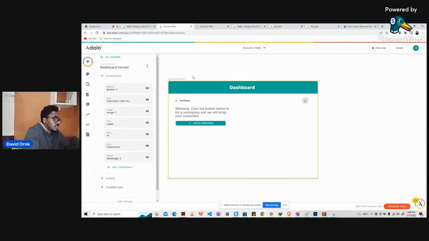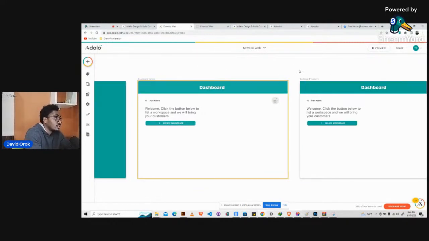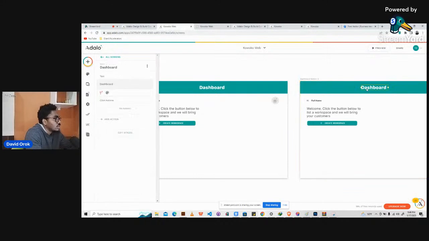Can I just duplicate this screen? Control C, Control V. Nice. Yeah, I can just duplicate. So I just duplicated this screen, so I'm creating another one. So this one is going to be called create workspace. You can name it what you want. Okay, so all right, so create workspace.